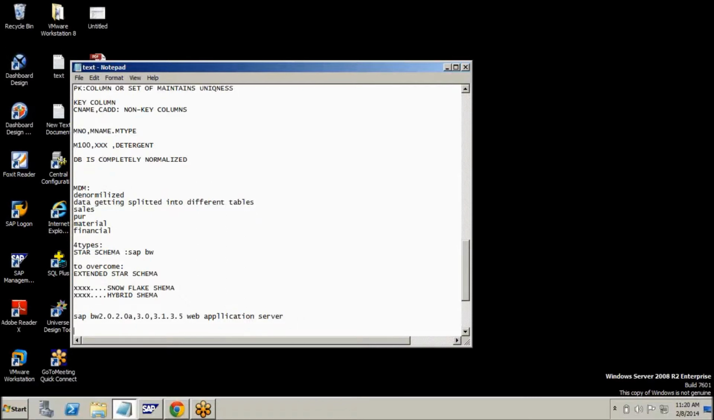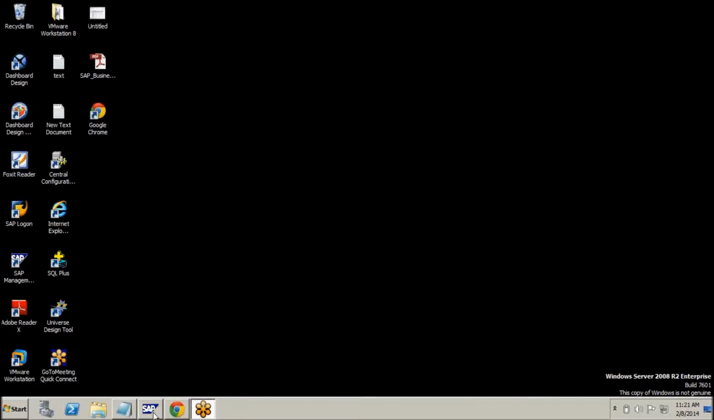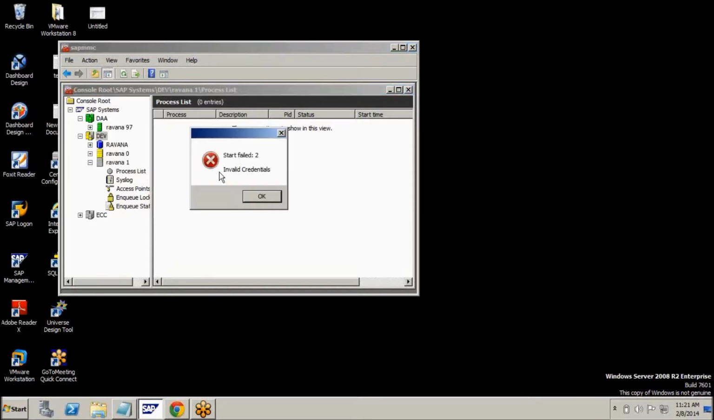Just wait. When I come to this, how will the data be there? Suppose, how to log into the SAP BI system. Already I started the server here. Are you seeing it? This is our SAP server. What happened? Invalid credentials.